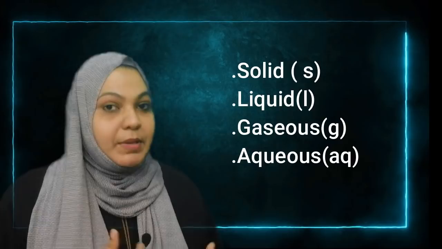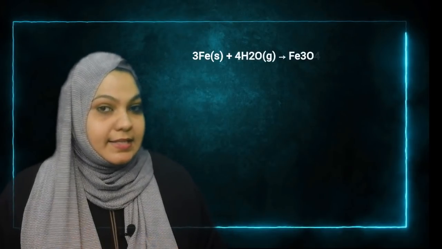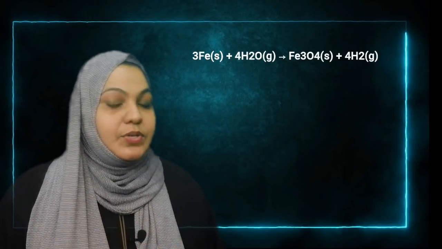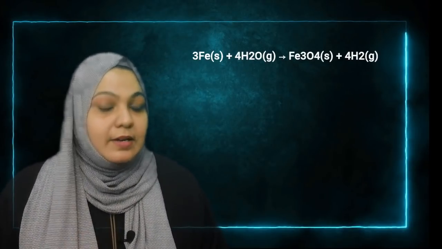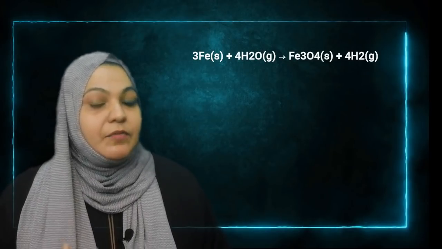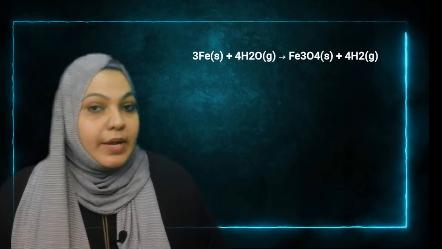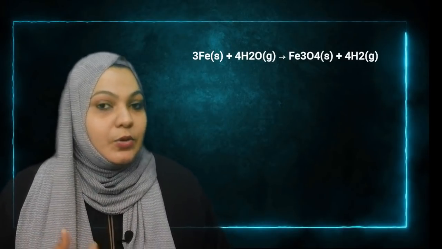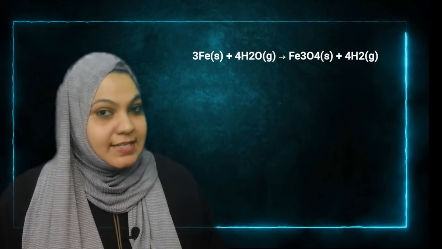So now we can write our chemical reaction using physical states. What is the first reactant? Iron. You know that iron is solid. So Fe(s). You should give brackets. Don't write Fes, that time it will create confusion. So you should put brackets for writing physical states. Plus water. Water is actually liquid, but here we are using the water in the gaseous state, so we write small g. Then our product is Fe3O4, that is solid, so (s). Don't forget, you have to put the bracket after the reactant or product. I hope you understood how to write physical state.